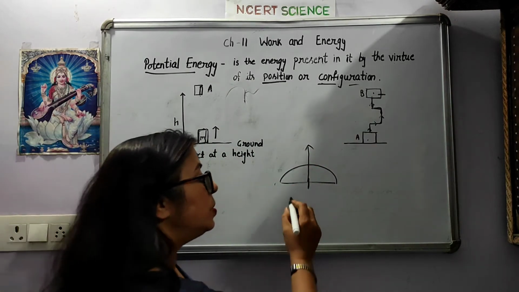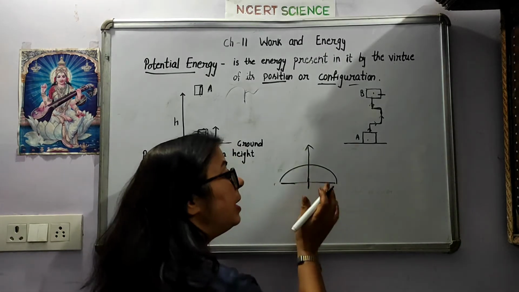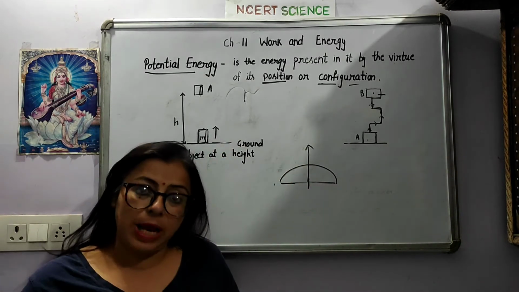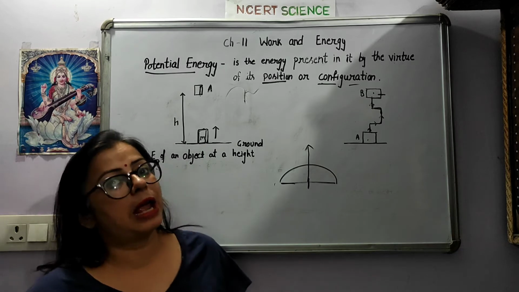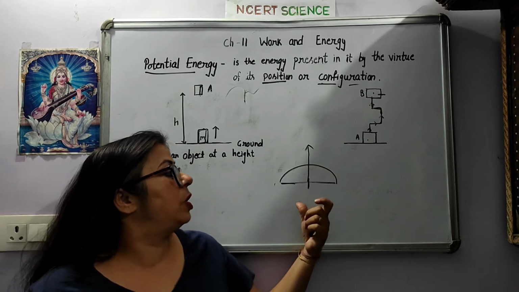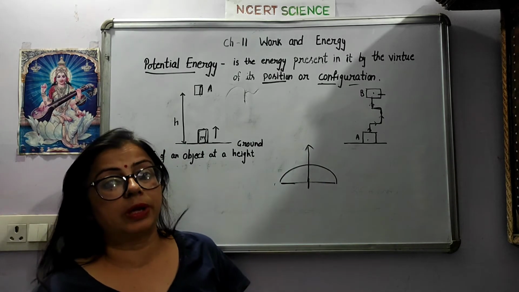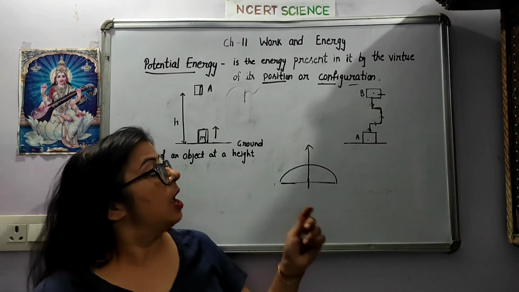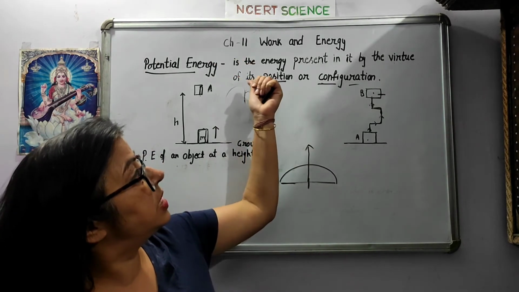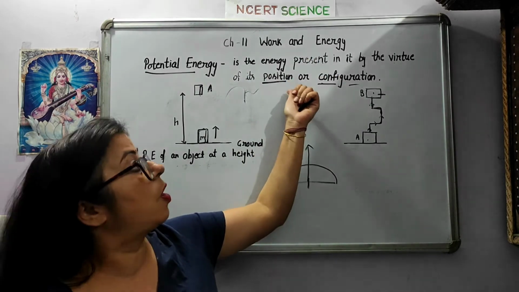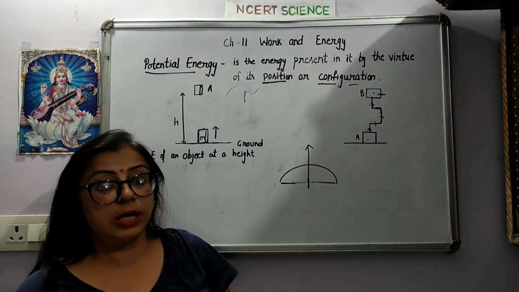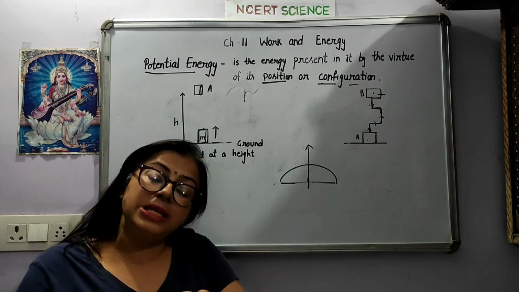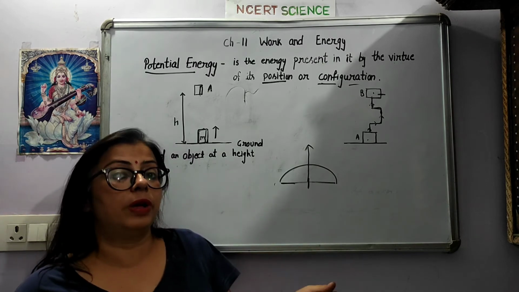So students, what happens actually when it is lying on the floor or on the table, on the plane surface, that time it is not moving, or this arrow is not moving. Fine, it is in a stationary condition. Okay, as I told you, potential energy is the energy because of the position or configuration. So at that time it is in a stationary condition, it is not moving.